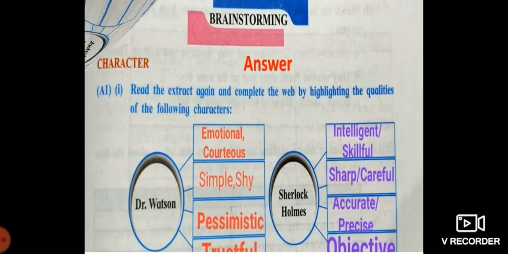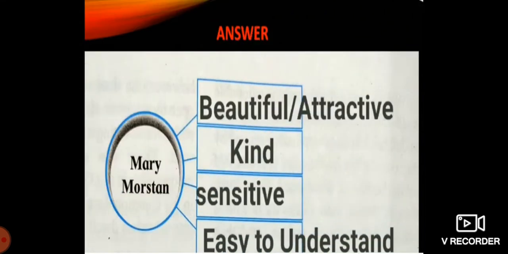Okay, so Dr. Watson, here the qualities of Dr. Watson are emotional, courteous, simple, shy, pessimistic, trustful. Anything you can write for him. Sherlock Holmes: intelligent, skillful, sharp, careful, accurate, precise, objective. These are the qualities of Sherlock Holmes. The third character over here is Mary Morstan.